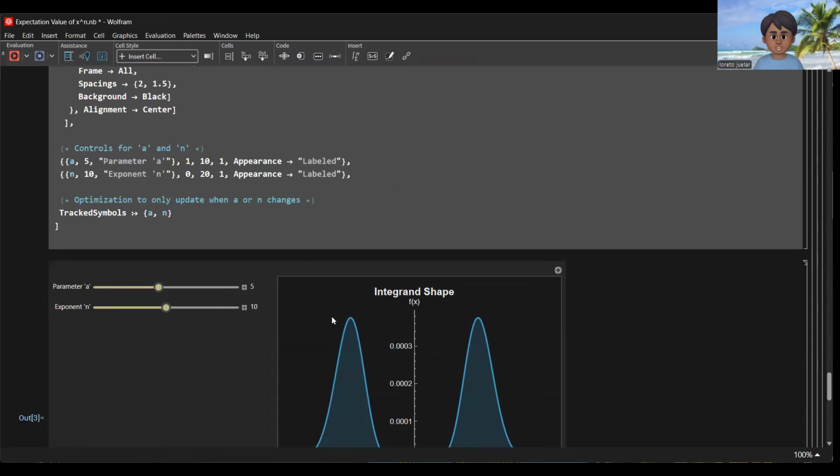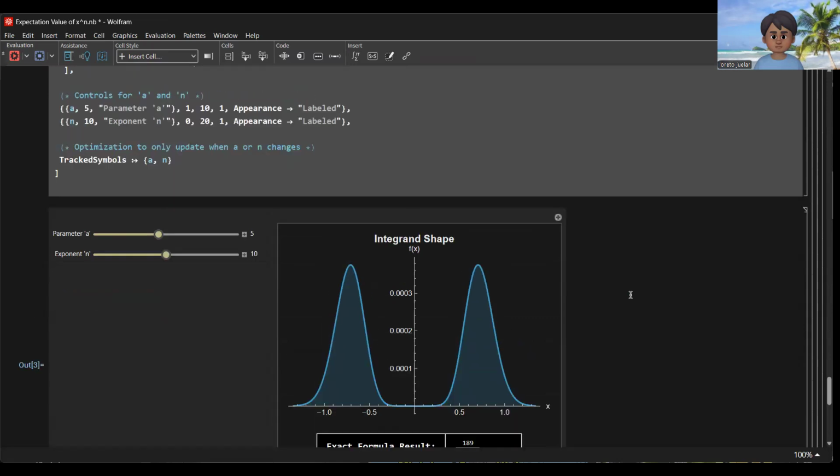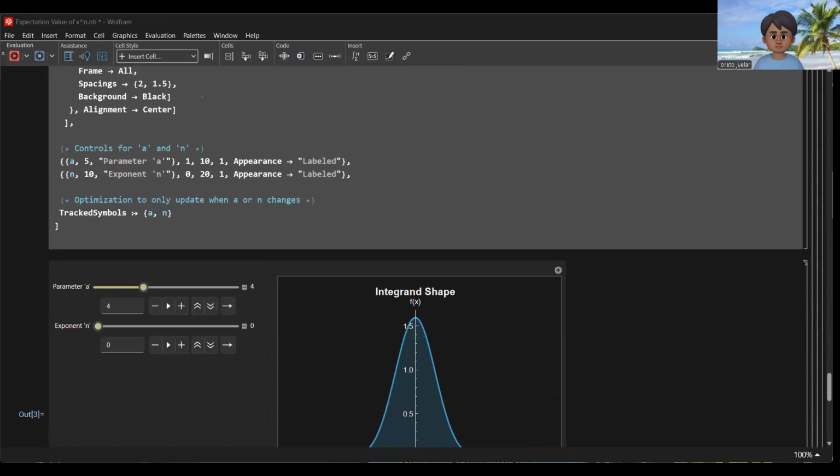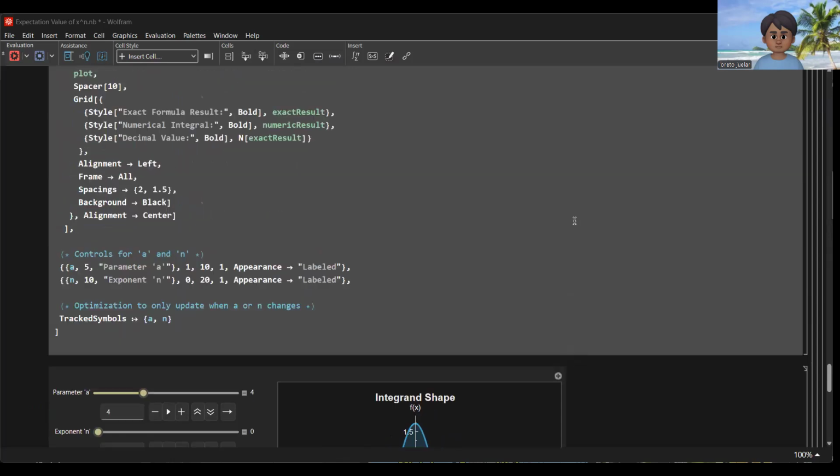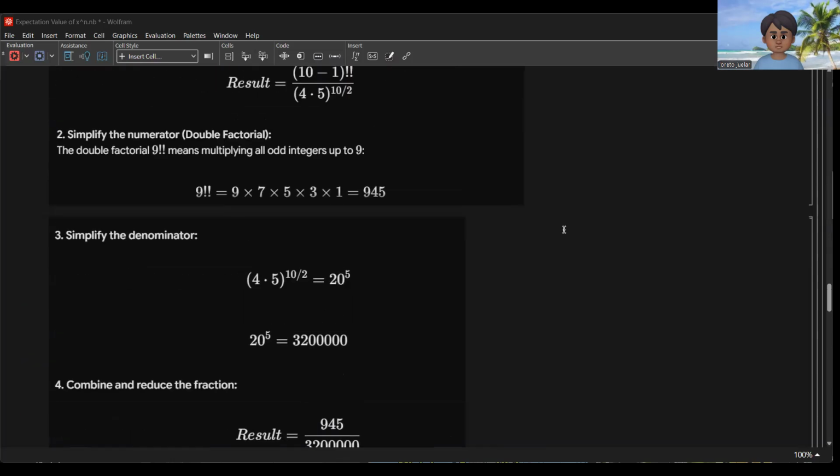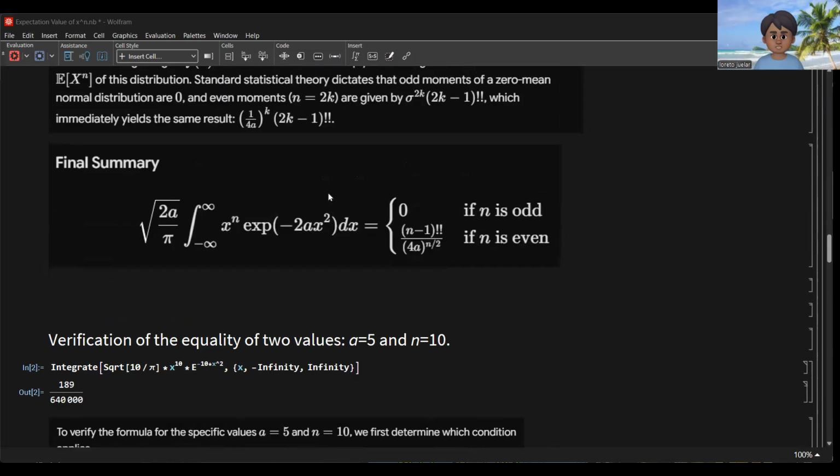Okay, so here we have the parameter a. From our equations here, this is our given equation. If n is odd, this is equal to 0.